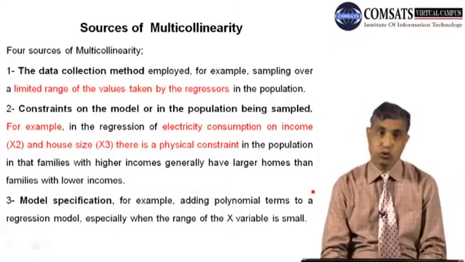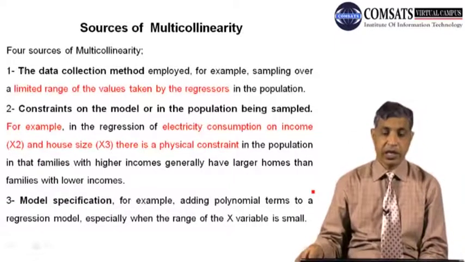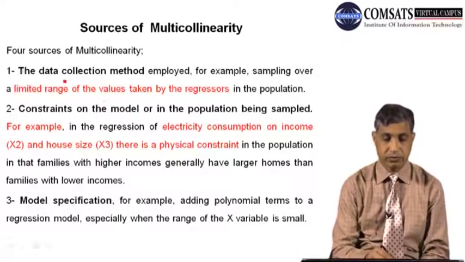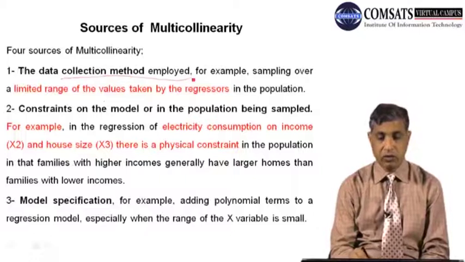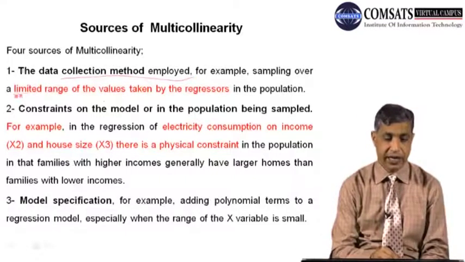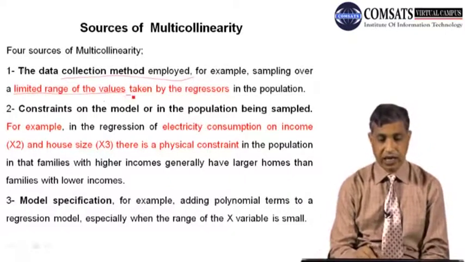So the first source of multicollinearity in data is the data collection method. The data collection method you apply, for example, sampling over a limited range of the values taken by the regressor.